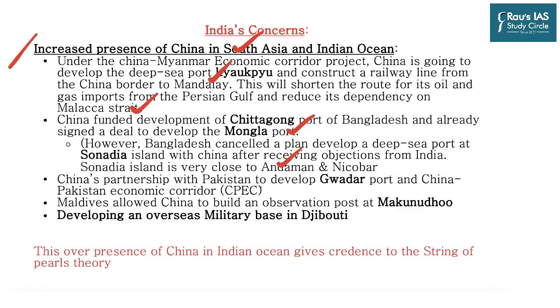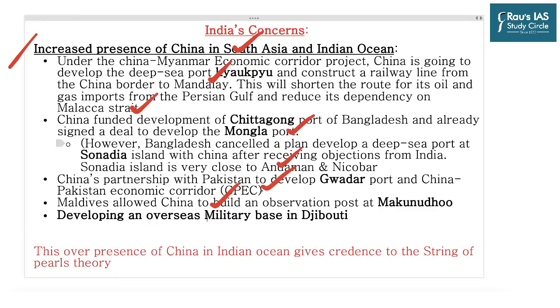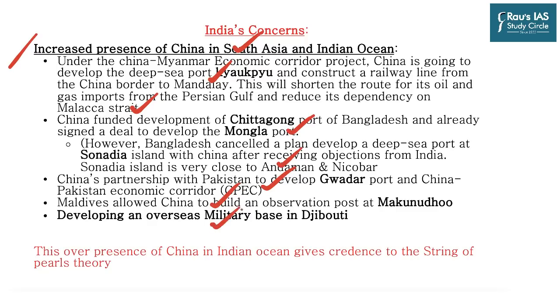Then China's partnership with Pakistan is not hidden from anyone. It is higher than the Himalayas and deeper than the ocean, which also includes development of Gwadar port, which is now fully functional, and along with that the China-Pakistan Economic Corridor, on which a lot of work has been done. Then with Maldives, which allowed China to build an observation post at Makunudhoo, and then development of an overseas military base in Djibouti. This presence of China, or rather the over-presence of China in the Indian Ocean region, gives credence to the string of pearls theory.